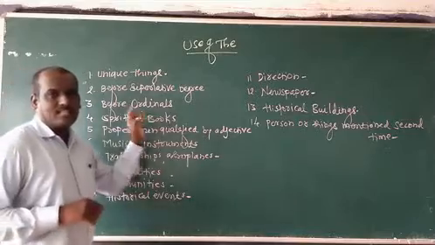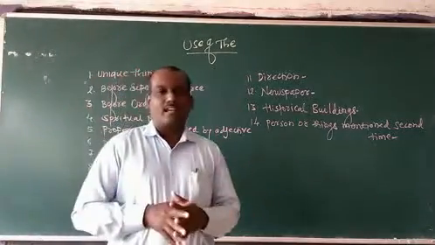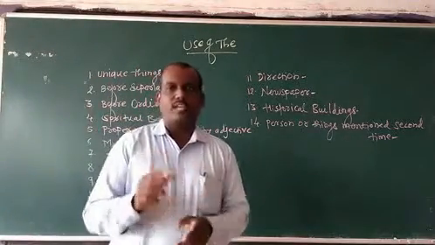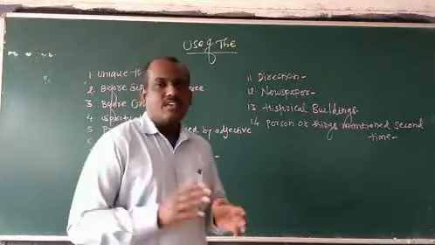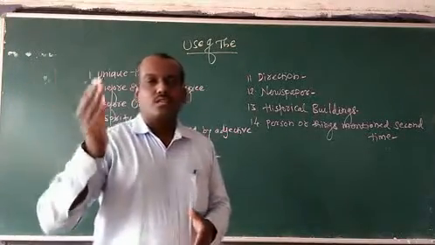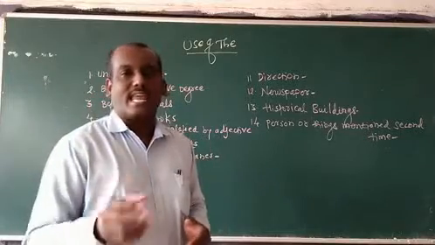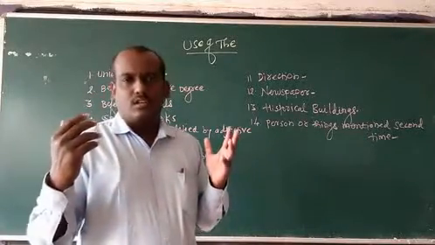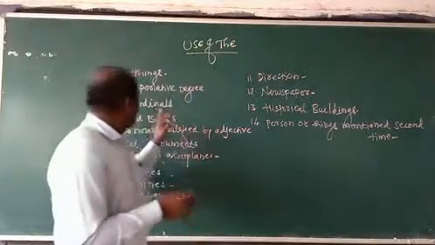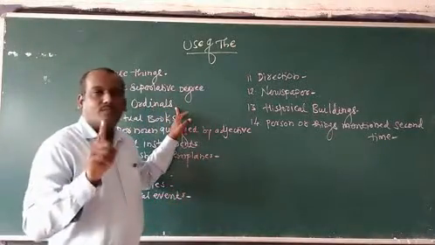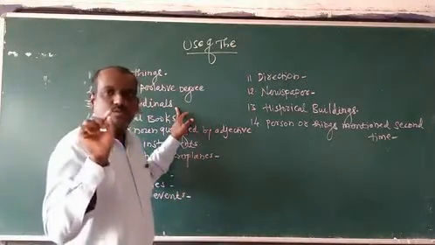Before ordinals. My dear friend, ordinal and cardinal are different. You know very well what is meant by ordinal. Ordinals are like the first, the second, the third, the fourth. If there are ordinals, then we have to use the article.